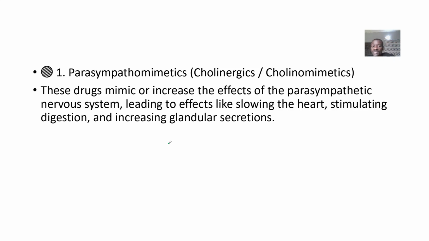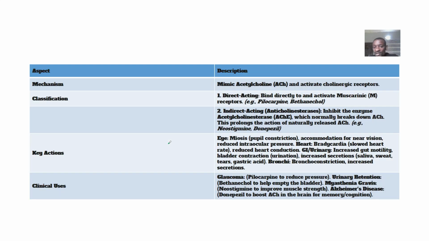Okay, so let's look at the drugs now. If you say a drug is a parasympathomimetic, this drug will mimic or increase the effect of the parasympathetic nervous system. That means what? The effect of the parasympathetic nervous system is mainly for rest. So if you give such drugs, it will calm your whole body down, it will slow down heart rate, it will stimulate more digestion, it will make glands secrete, like it will give peace to your body. So, mechanism of action, they mimic acetylcholine and they will bind to most of the cholinergic receptors, thereby bringing much of the effect.